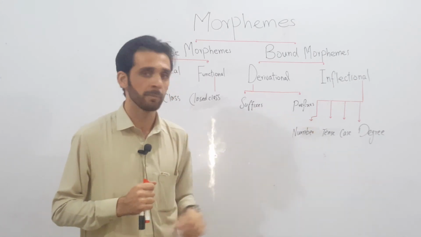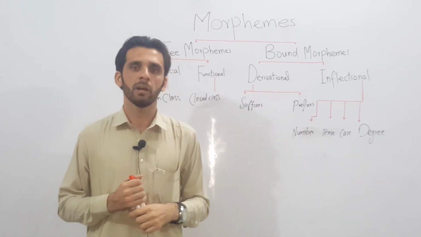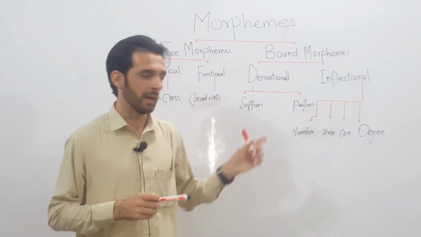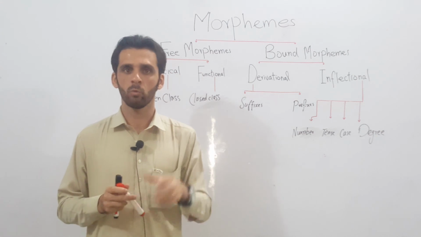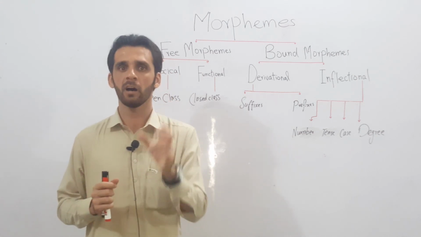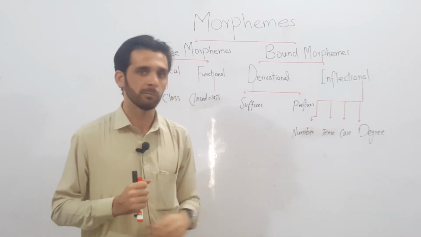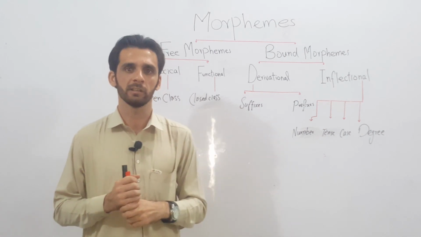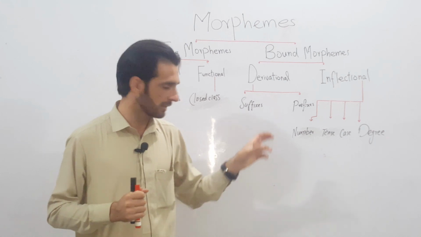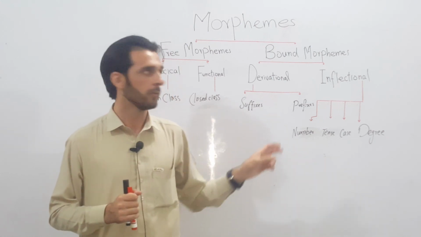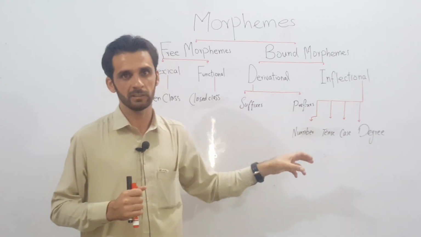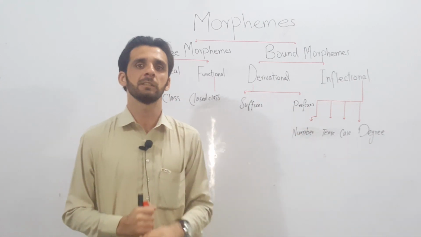And degree also, if we say wise and we add er to it, wiser. Now in wiser, the er is added at the end of the existing word wise, which is an adjective. Wiser is also an adjective, but the er morpheme is just used to form the inflected form of the existing adjective, and the inflected form is the comparative degree of the adjective.